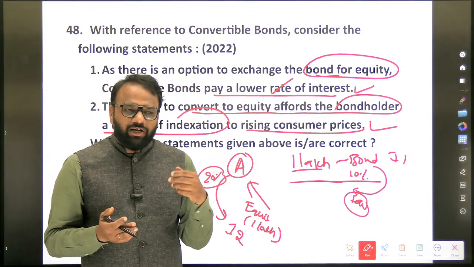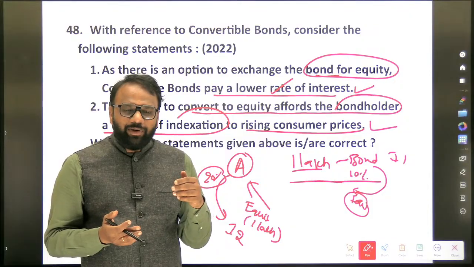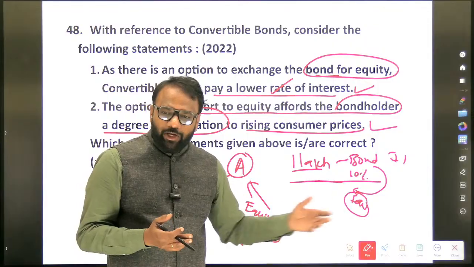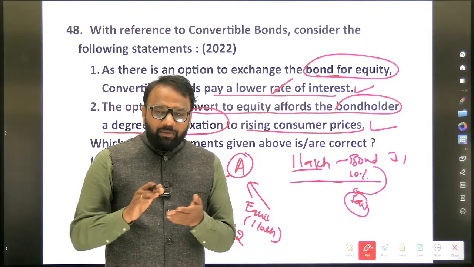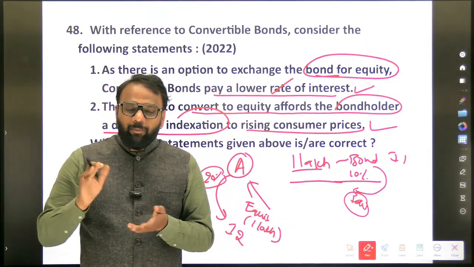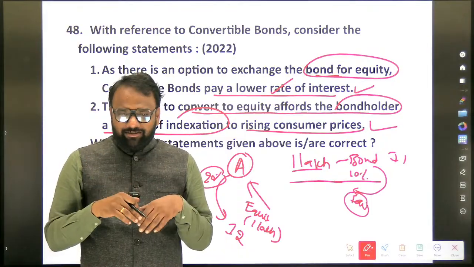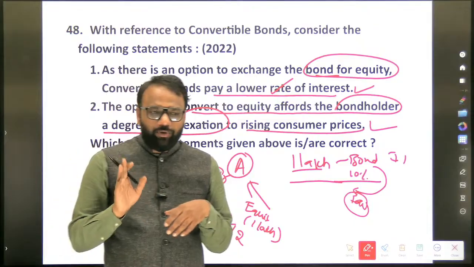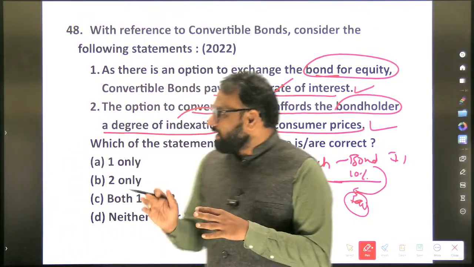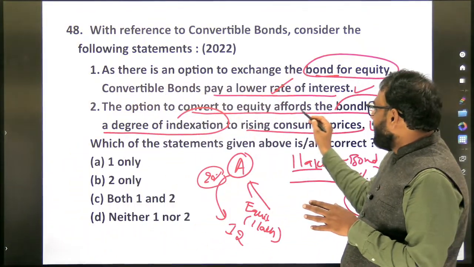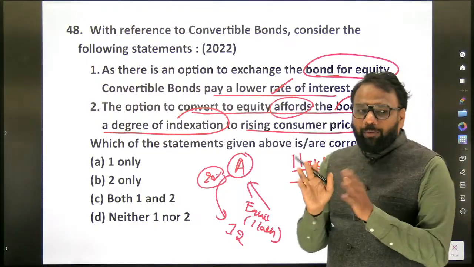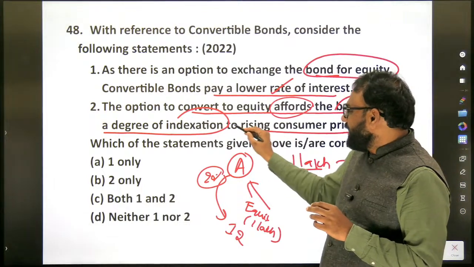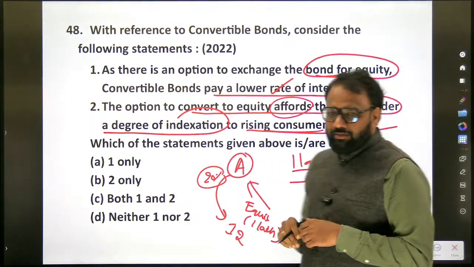Let's assume an item you could previously purchase for 10,000 or 12,000 rupees has now increased in price to 15,000 rupees. Based on this 20,000 rupees, can you purchase that item? Yes. Prices have increased in 1 year, but accordingly your income has also increased, because you have converted the bond into equity. So the option to convert affords the bondholder a degree of indexation to rising consumer prices. It is true.